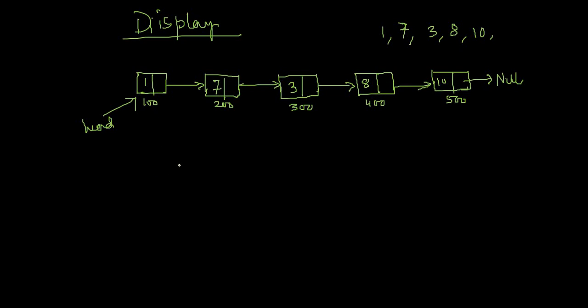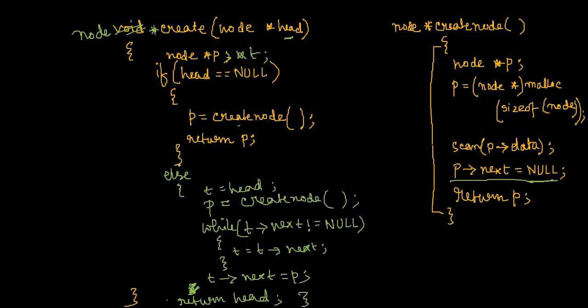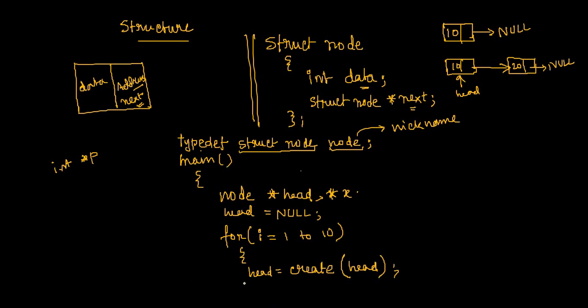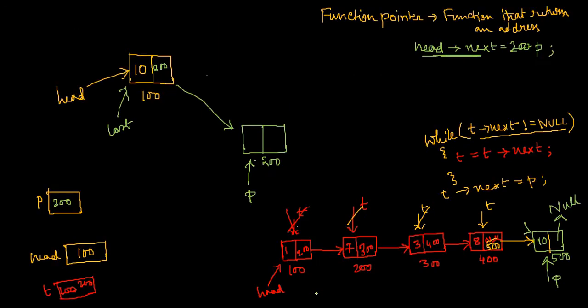So if you consider that we have a display function, after completion of this for loop, I have a display function. I will pass this head, because that is the key to the first box.